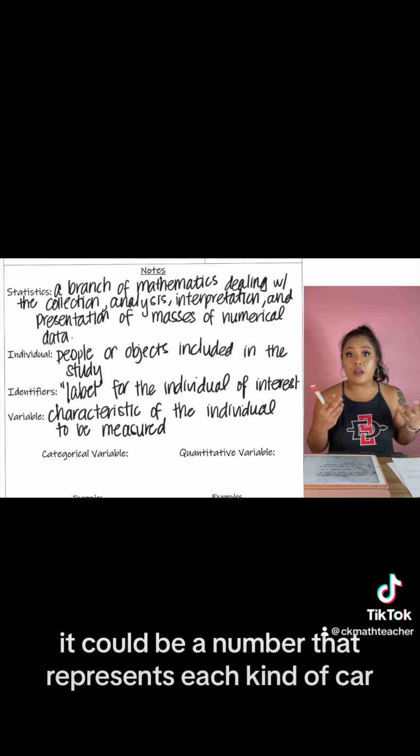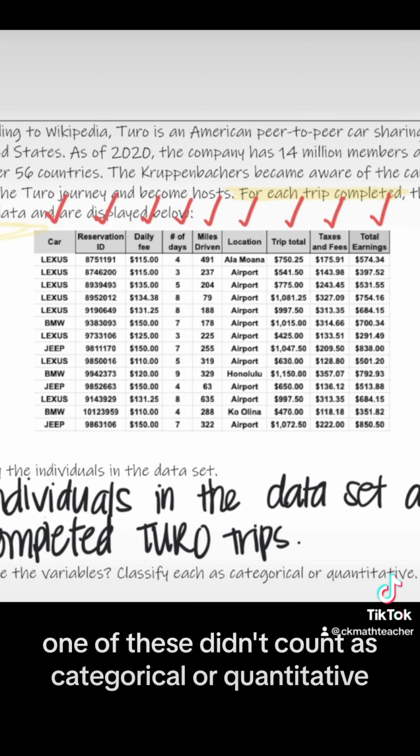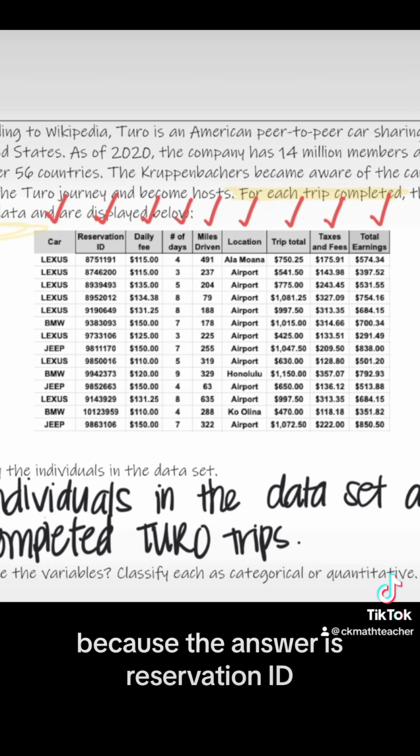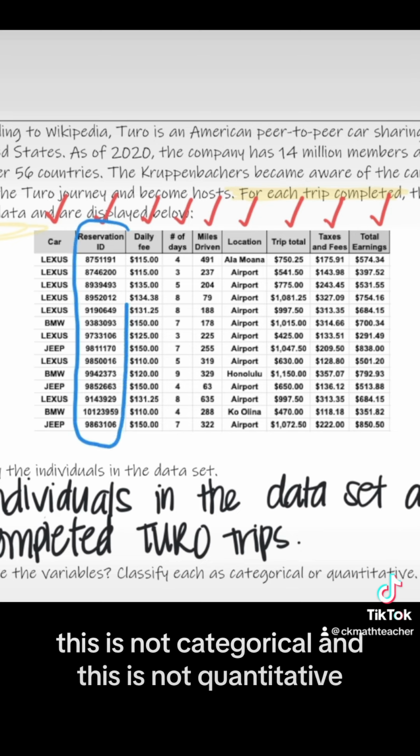It could be a name, it could be a number that represents each kind of car, whatever. One of these didn't count as categorical or quantitative. Did you figure out which one it was? I hope you did, because the answer is reservation ID. The reservation ID was not an actual variable we were collecting, right? This is not categorical. And this is not quantitative.